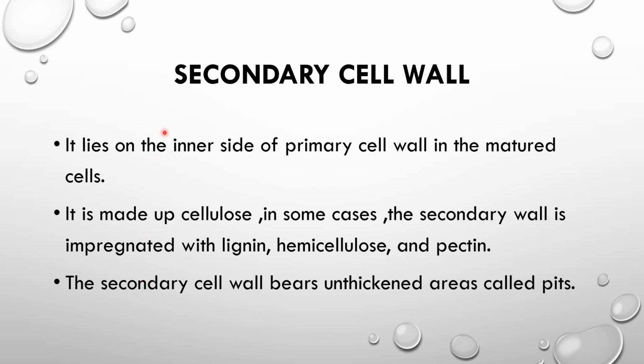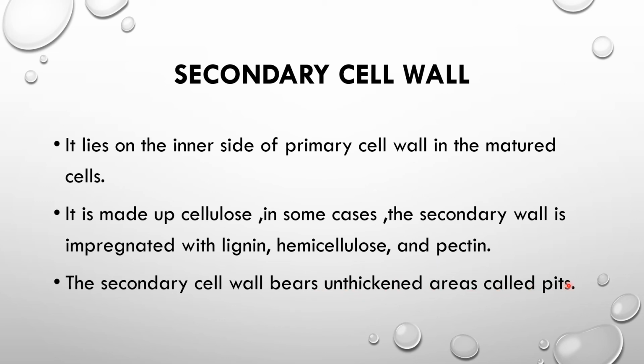Secondary cell wall, it lies on the inner side of the primary cell wall. In the matured cell, it is made up of cellulose, because in plant cells the main composition is cellulose, but in some cases the secondary wall is impregnated with lignin, which is dead, and hemicellulose and pectin, which make them more strong. The secondary cell wall bears unthickened areas called the pits.